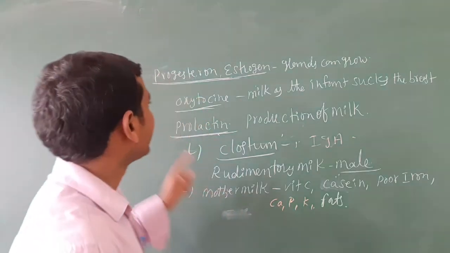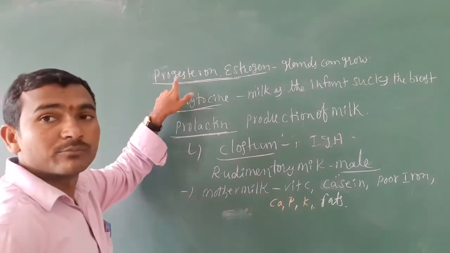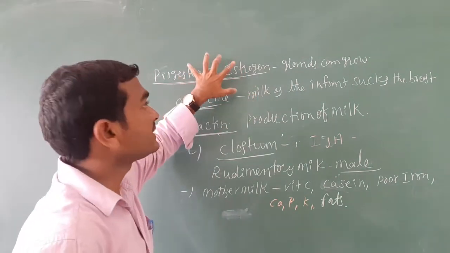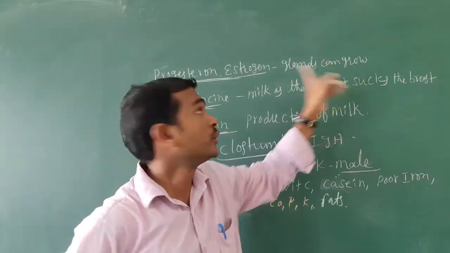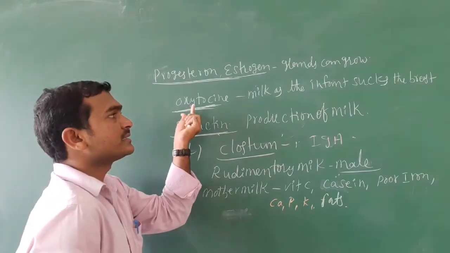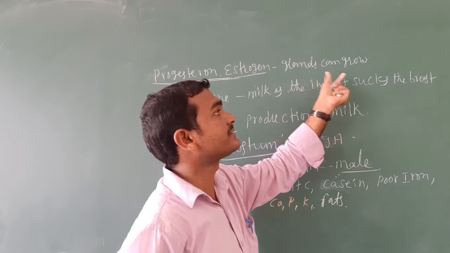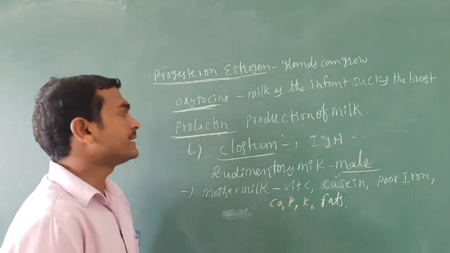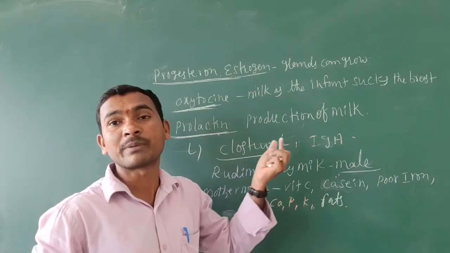During pregnancy, two hormones are released in females, progesterone and estrogen. Due to the influence of these two hormones, the mammary glands grow. Along with that, the oxytocin hormone is released, and due to its influence milk is ejected as the infant sucks the breast. The next one is prolactin. The prolactin hormone helps in the production of milk in females during pregnancy time.